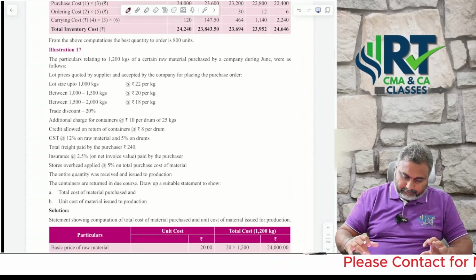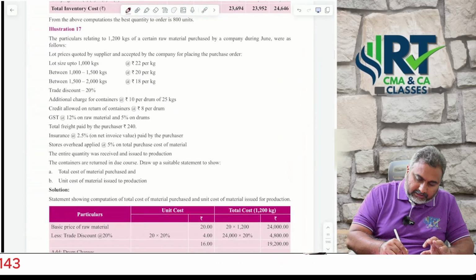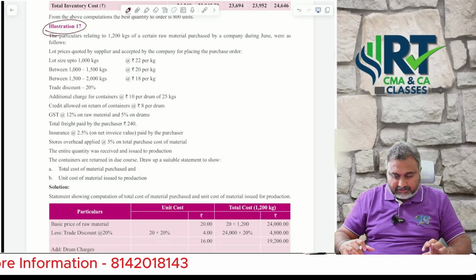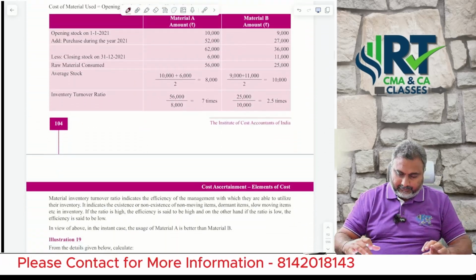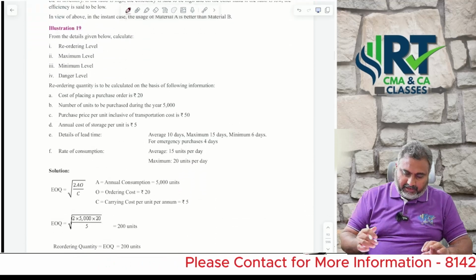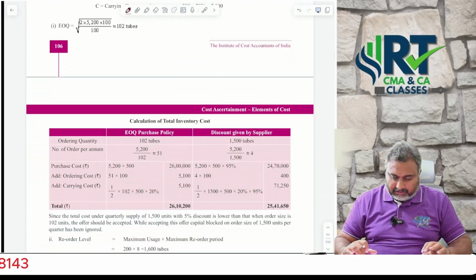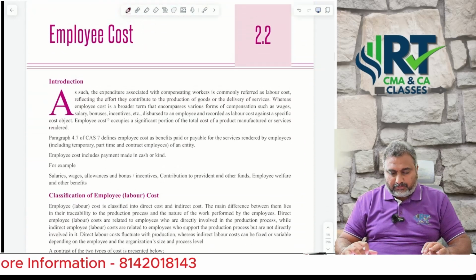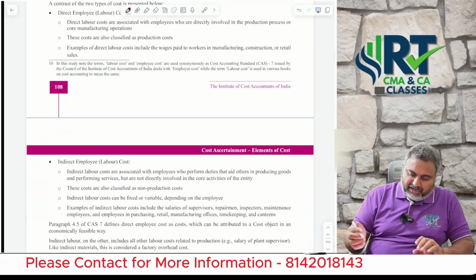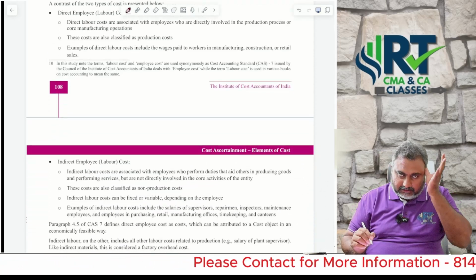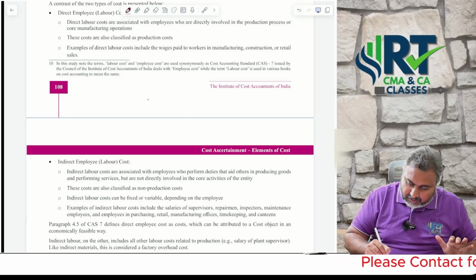Yes, sir. And even concentrate on illustration number 17, and even illustration number 19. Let's focus on these areas much. And if your time permits, go with the remaining part. Even in employee costing, just focus and stick with yourself.